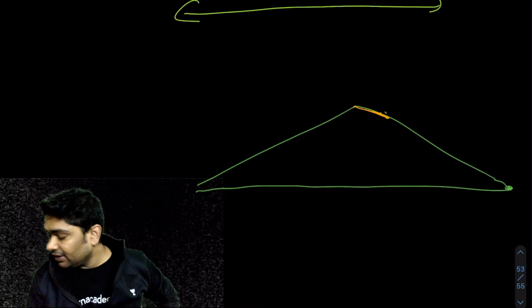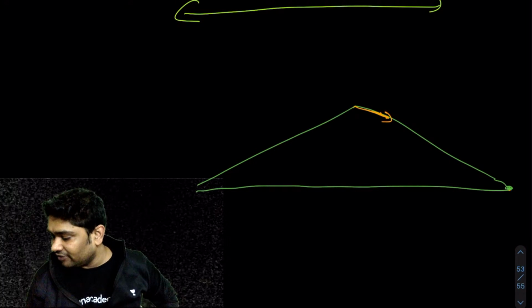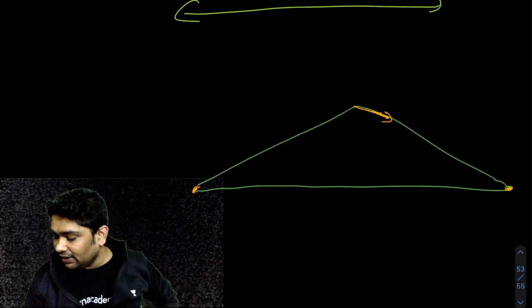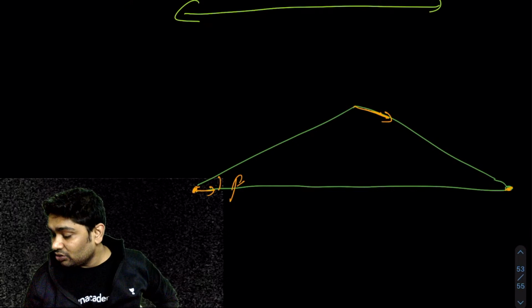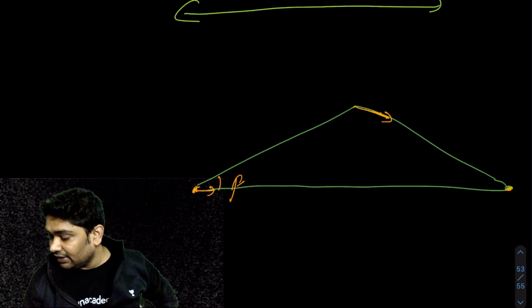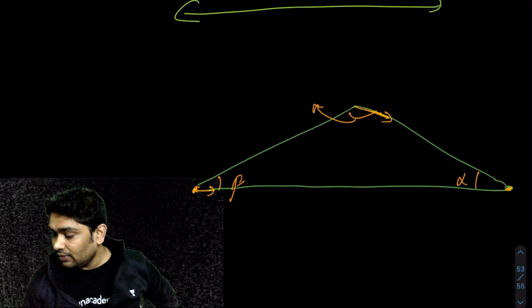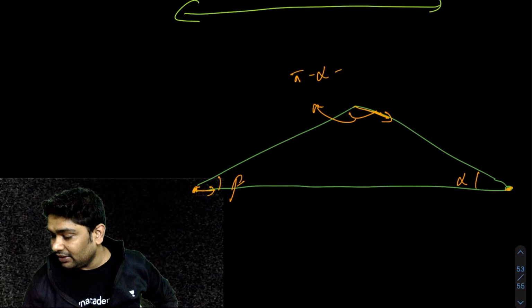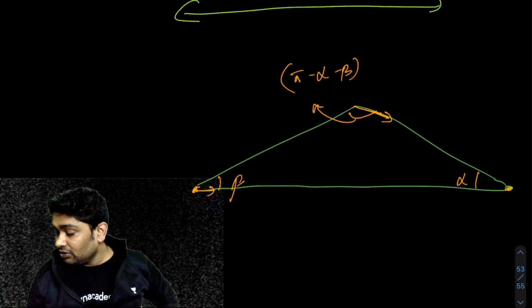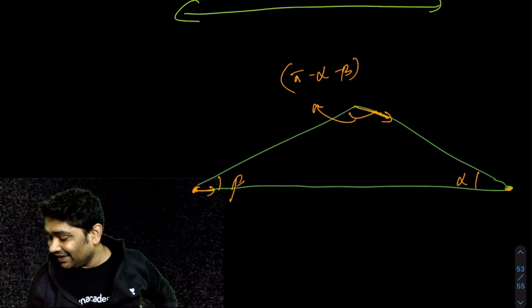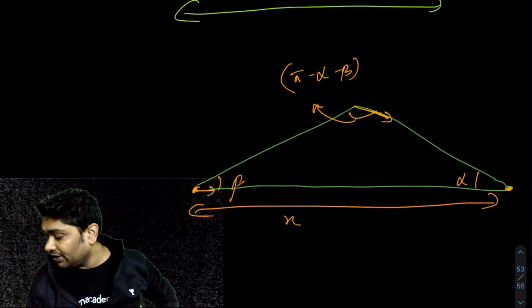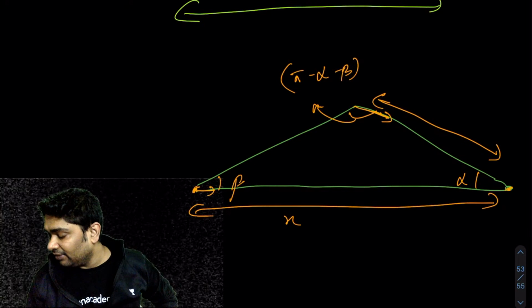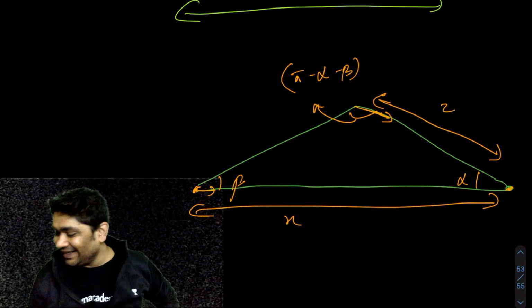This is your angle beta, and this is alpha. What will this angle be? It is 180 minus alpha minus beta, correct? So let this side be x, and let's say this side is z.